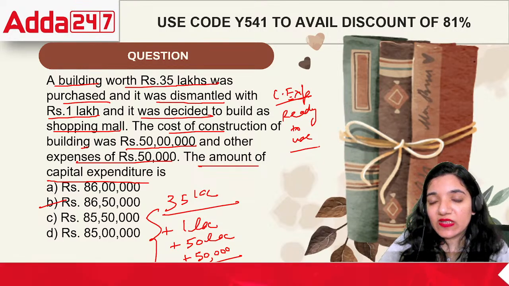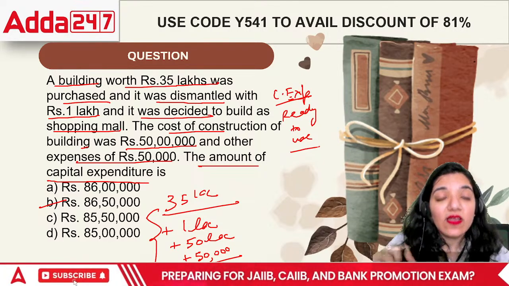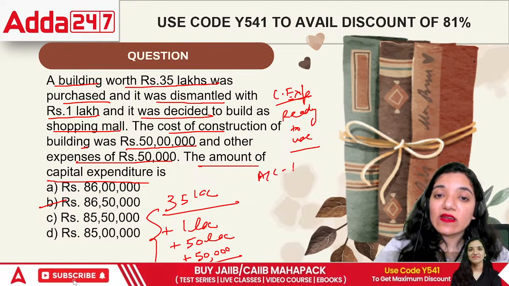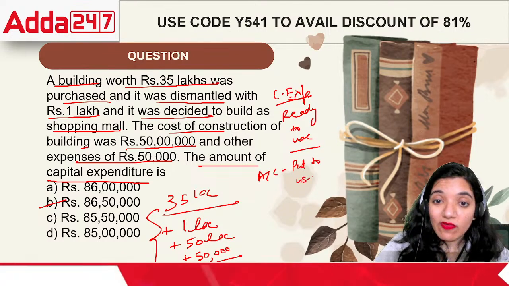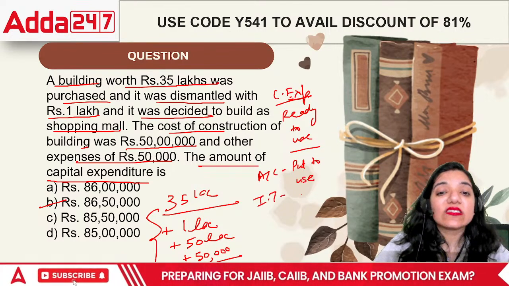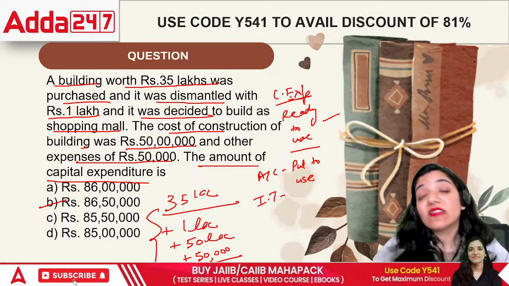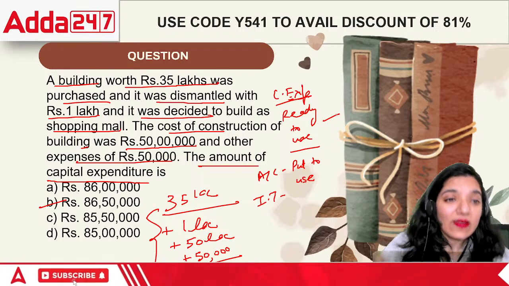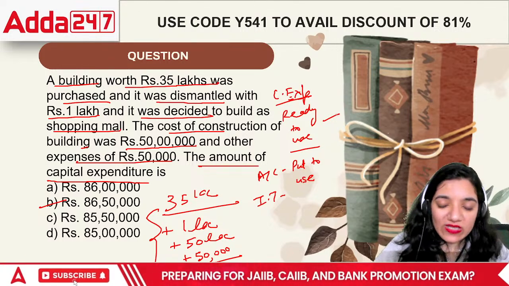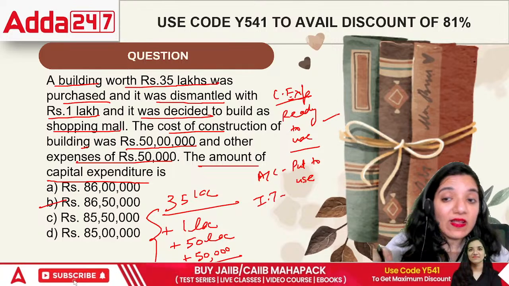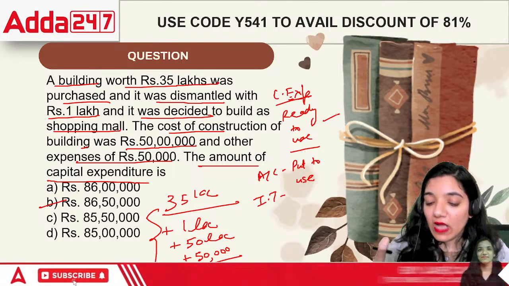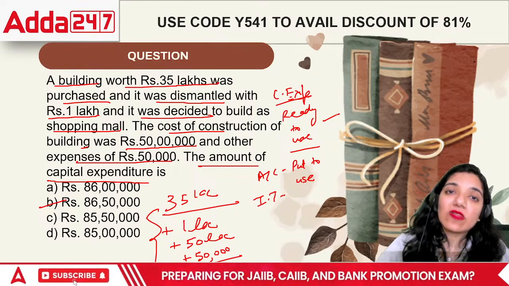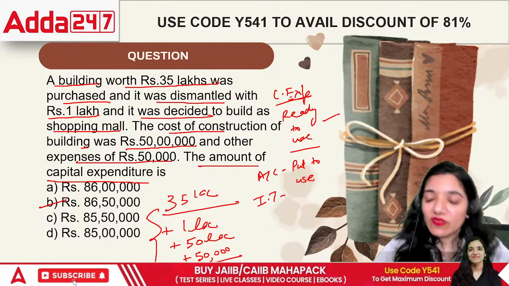In terms of income tax as well as accounting, there's just a minute difference there. Just letting you know that it exists in the practical world. In terms of accounting, we take it till the time we actually put it to use, while in terms of income tax, they take it when it is ready to use. After that, they stop. But in accounting, we can still continue up to the put-to-use stage. But in your examination or any examination of that sort, they do not go into the practical point. Whenever I'm telling you about capital expenditure, I'll always say by the time it is ready for use, you can take that expenditure. The moment we start using it, the scenario would change.